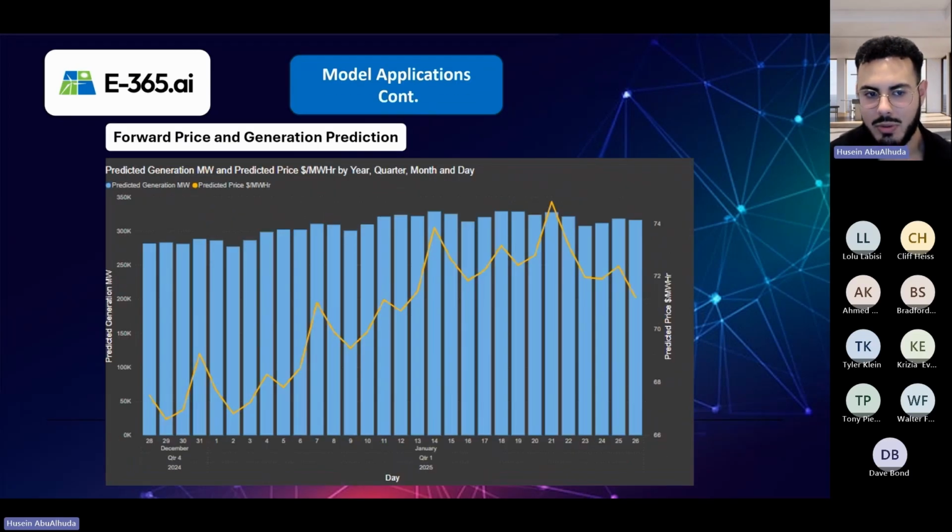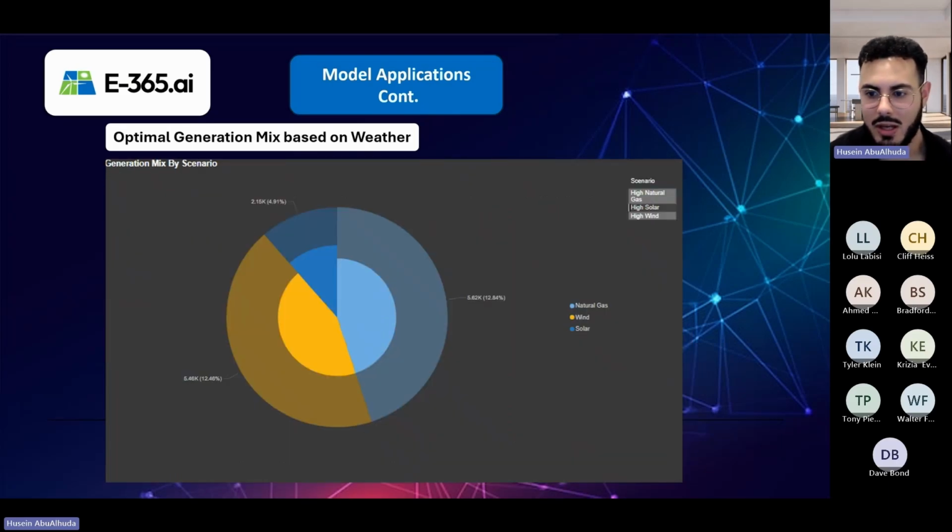You can do something like predicting the forward price versus generation based on quarter, based on different amounts of time, which I'll go over in a little bit more depth in the Power BI workspace itself. And this is kind of an example of what our optimal generation mix based on weather will look like for different models.